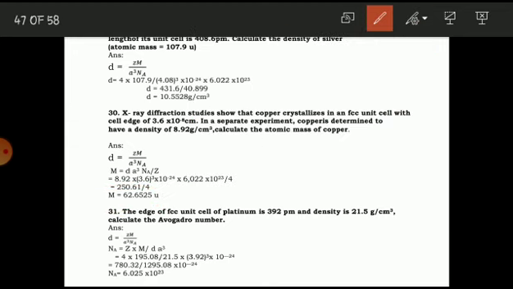Sometimes they may ask to find out the density, sometimes the molecular mass, and they can also ask to find out the Avogadro number or edge length. It is quite simple, you just have to rearrange the formula. If they ask for the density, then directly you can use the density formula. If they ask for the molecular mass, then you have to rearrange the formula. That's it.